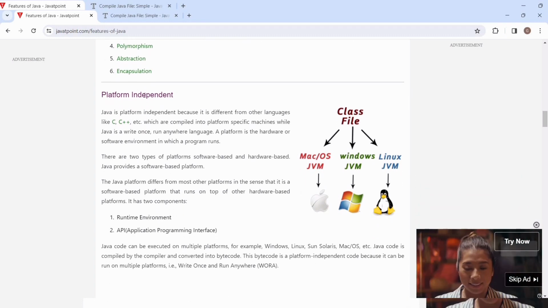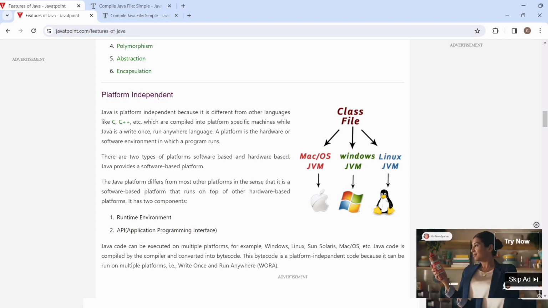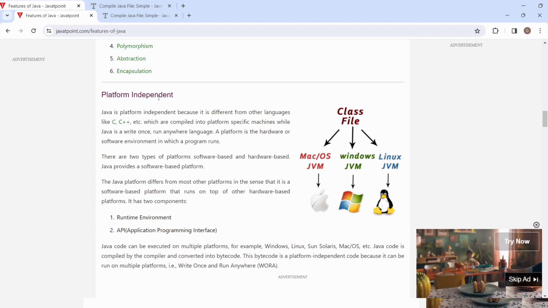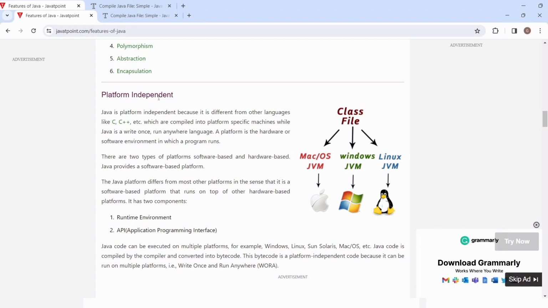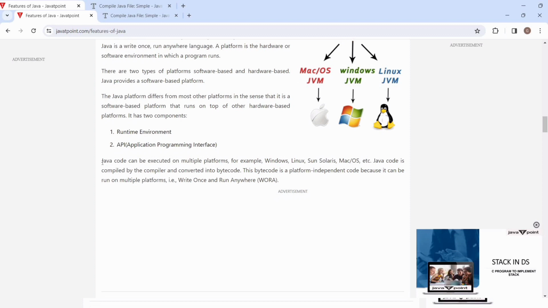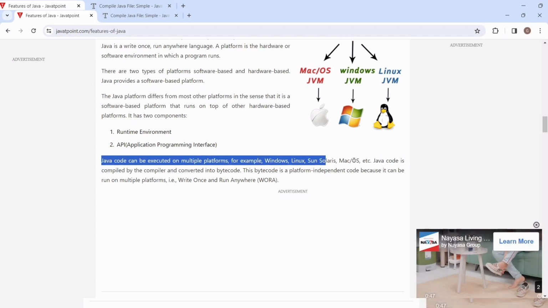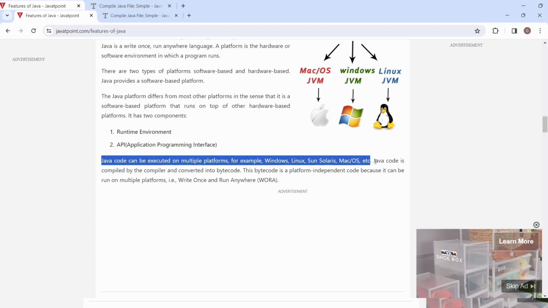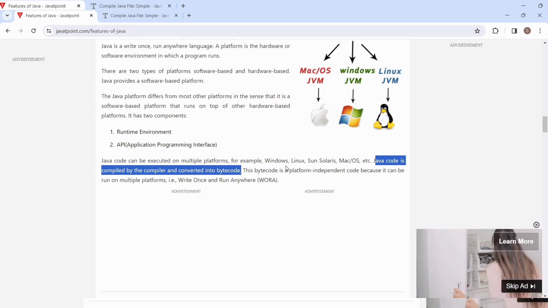Now platform independent. Java is platform independent. Java code can be executed on multiple platforms: Windows, Linux, etc. Java code is compiled by the compiler and converted to bytecode.